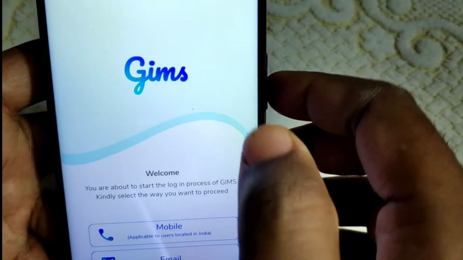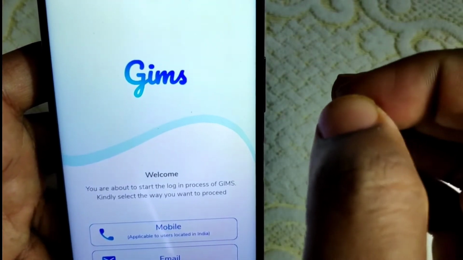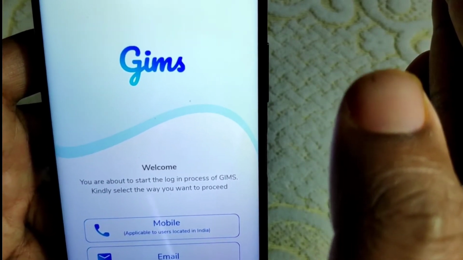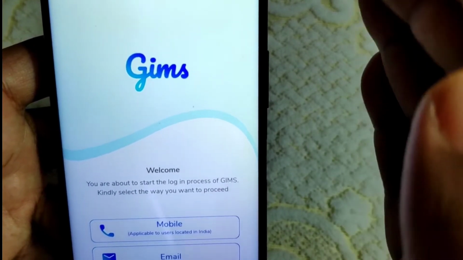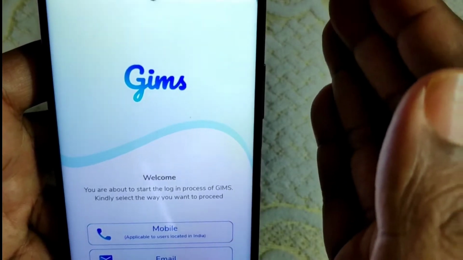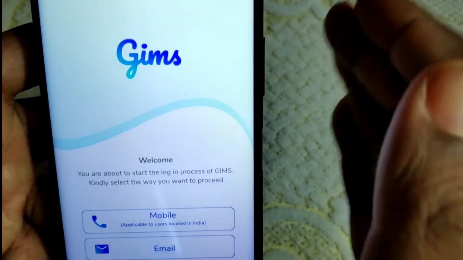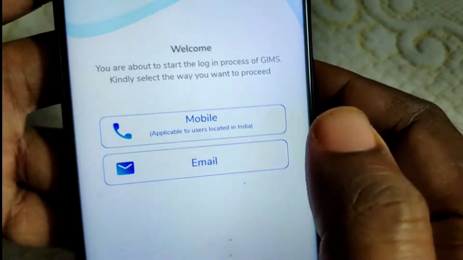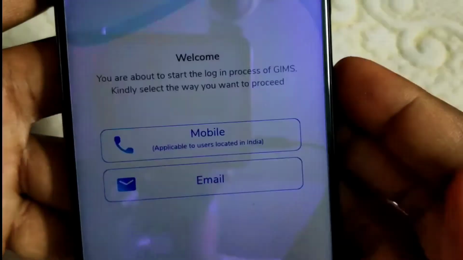My dear friend, don't be confused, this is GIMS. Actually, GIMS is nothing but the first application that was developed by the government. Now it is an upgraded version of GIMS, and the name has now been defined as Sandesh. There is no difference between GIMS and Sandesh at this moment. Well, this is the beauty of this application, my dear friend.